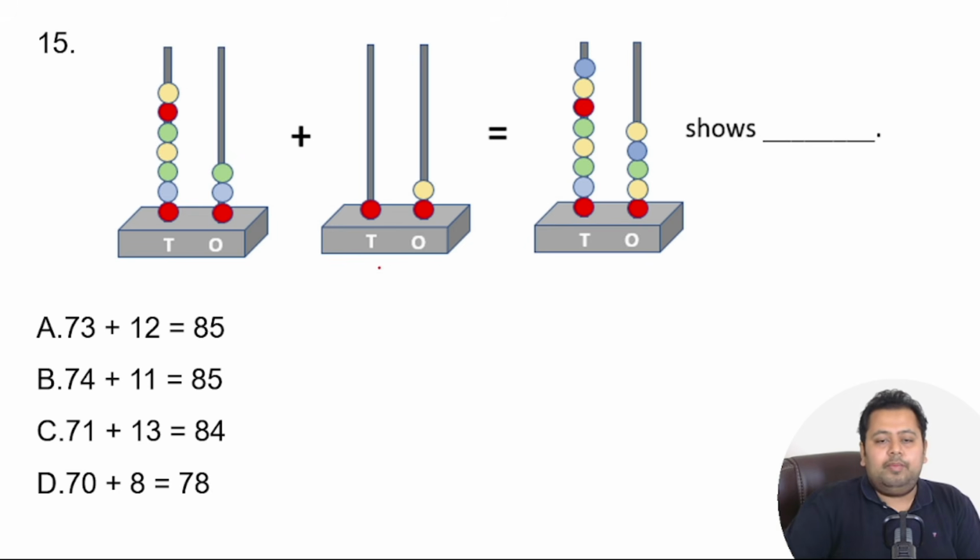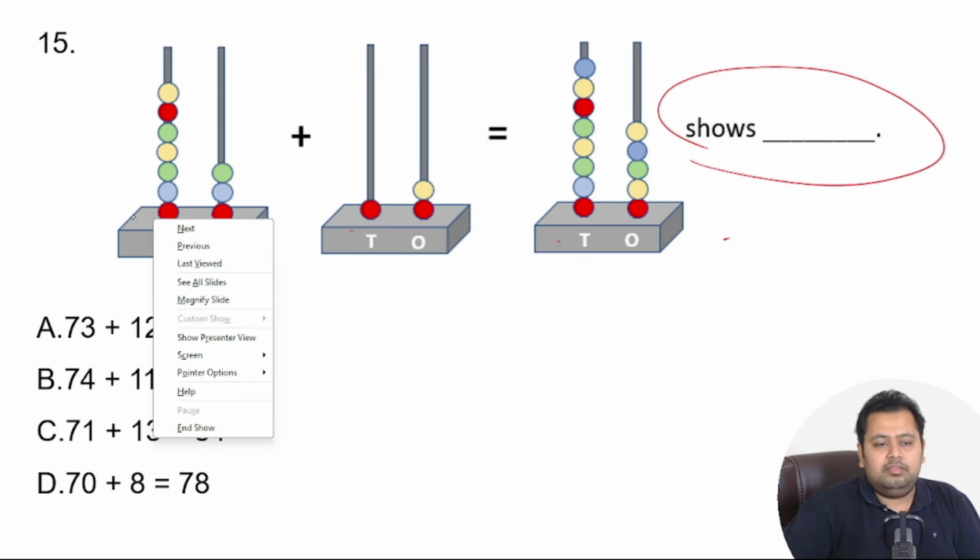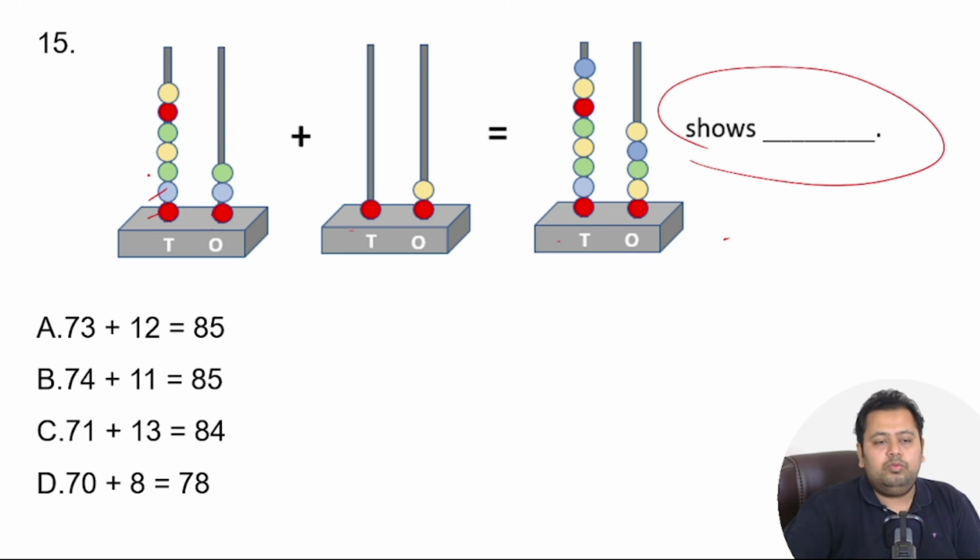Great. So you can see an abacus problem. You have to find out what the solution is, the overall equation that it shows. Pause here, solve it, and we meet the other side. Great. So you can see the abacus over here in the 10th space. There are 1, 2, 3, 4, 5, 6, 7, right? So this is 7 and this is 1, 2, 3.